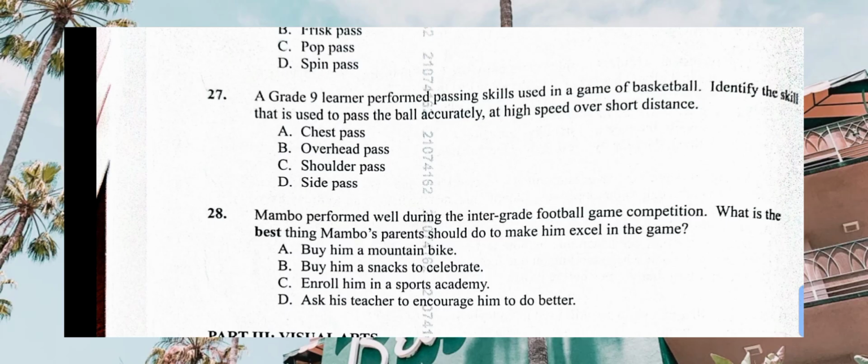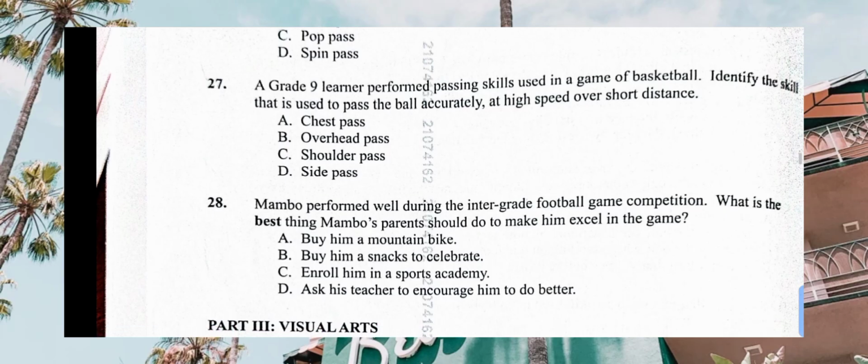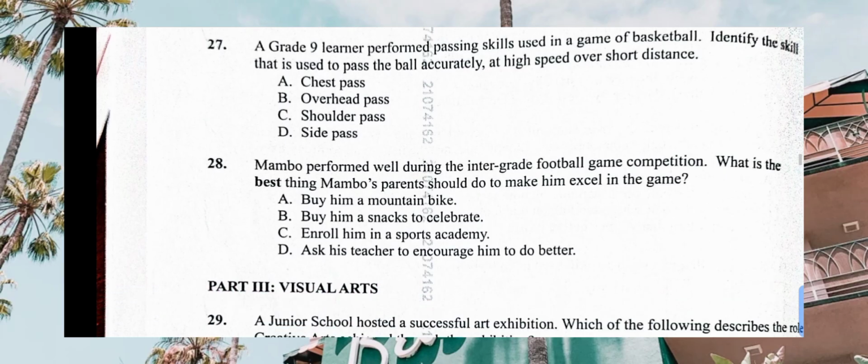Passing skill, identify the skill used to pass the ball accurately at high speed over short distance. Accurately, high speed, that one can be chest pass. Do you have chest pass there? Yes, the correct answer is A.